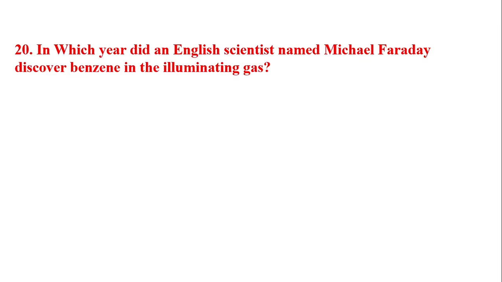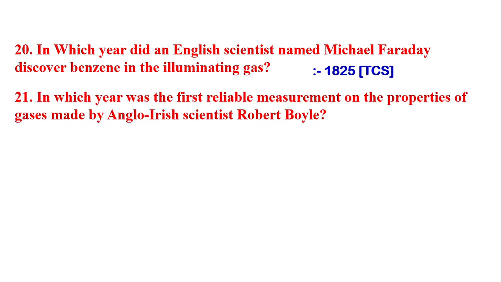Next question is, in which year did an English scientist named Michael Faraday discover benzene in the illuminating gas? The answer is 1825. Next question is, in which year was the first reliable measurement on the properties of gases made by Anglo-Irish scientist Robert Boyle? The answer is